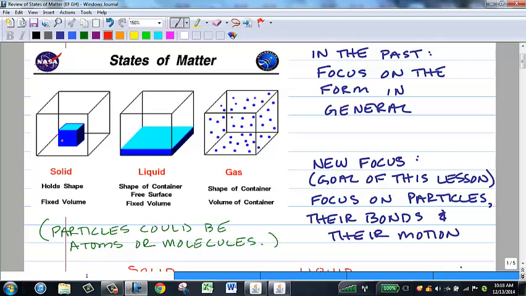Solids have fixed shape and volume. Liquids have fixed volume, but not fixed shape. And gases do not have fixed volume or fixed shape. That is what I am assuming you already know.